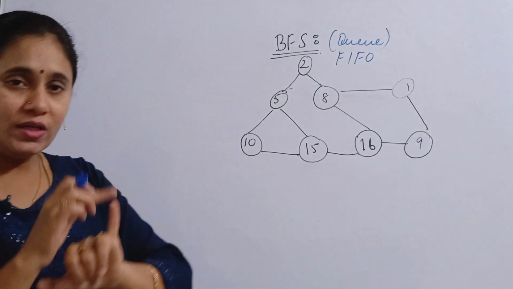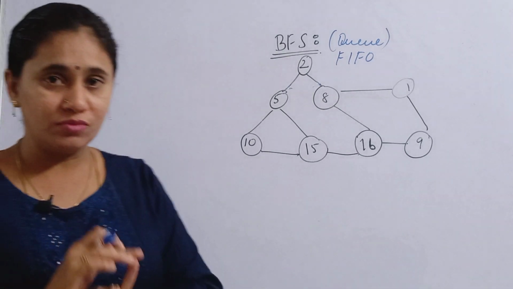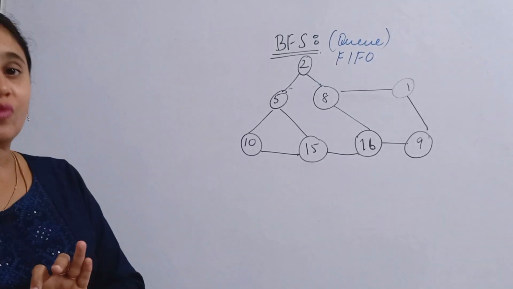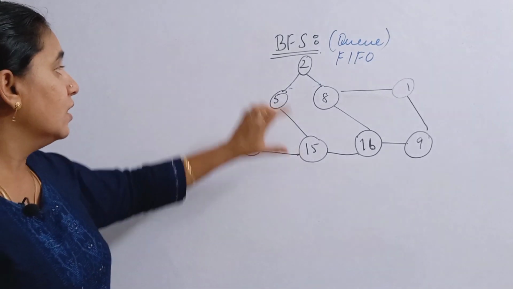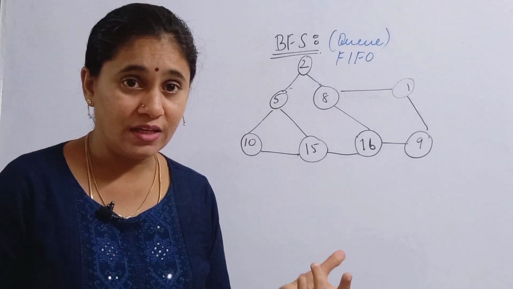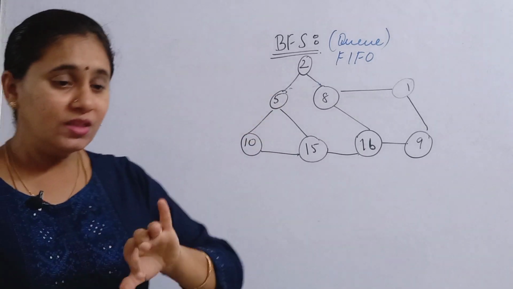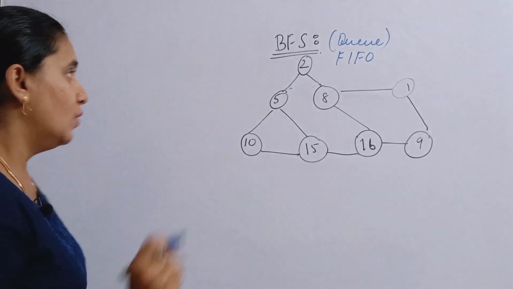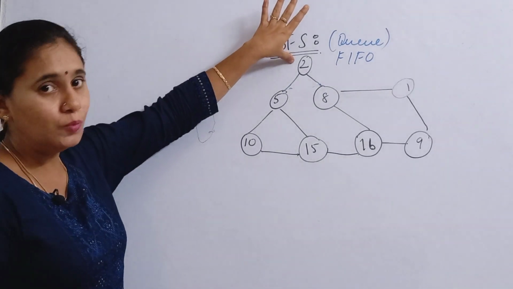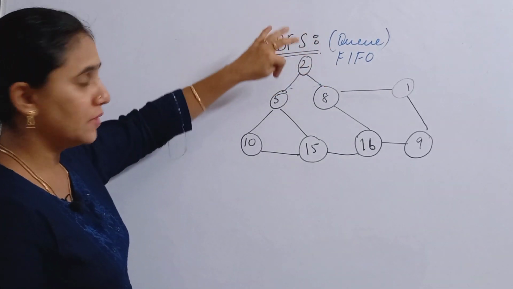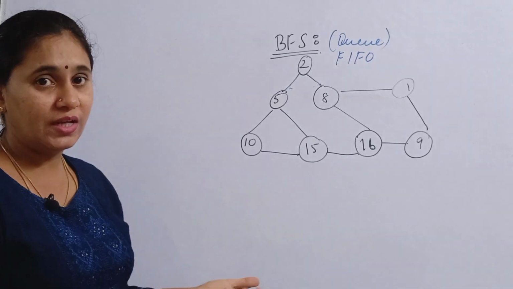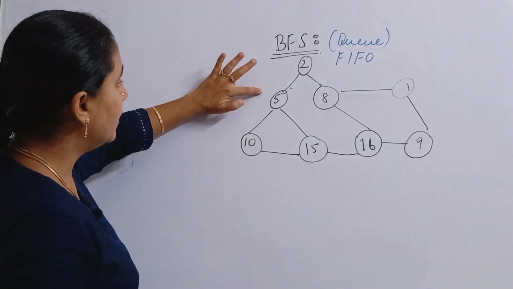Okay. So once you have started from any one of the vertices, the next step is to find the adjacent vertices that are present with the starting vertex. For example, if I start from 2, the direct adjacent vertices are 5 and 8.